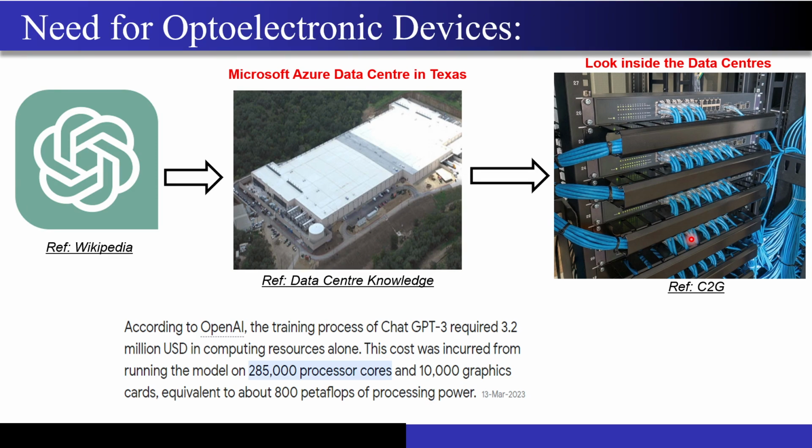To train ChatGPT, it used almost 285,000 processor cores and 10,000 GPU cards. Since a lot of data is going to flow between multiple processors and GPUs, or between the processor and the memory, that data transfer has to be at a very high speed. I'm talking about gigabits per second: 20, 30, 40, even 50 gigabits per second.